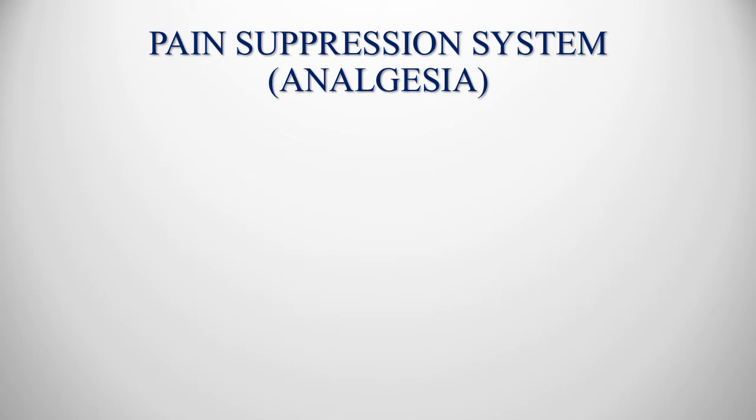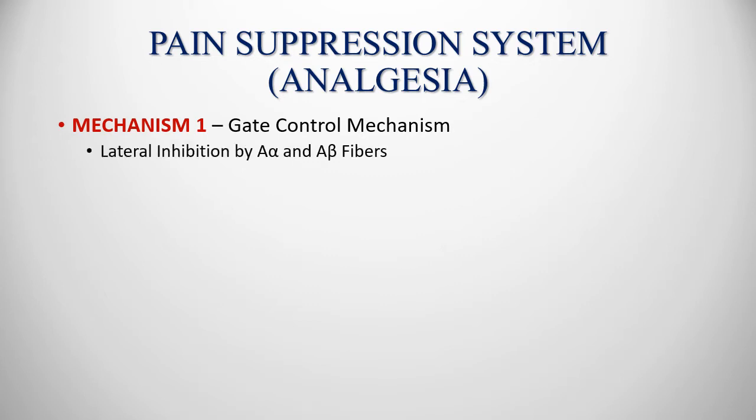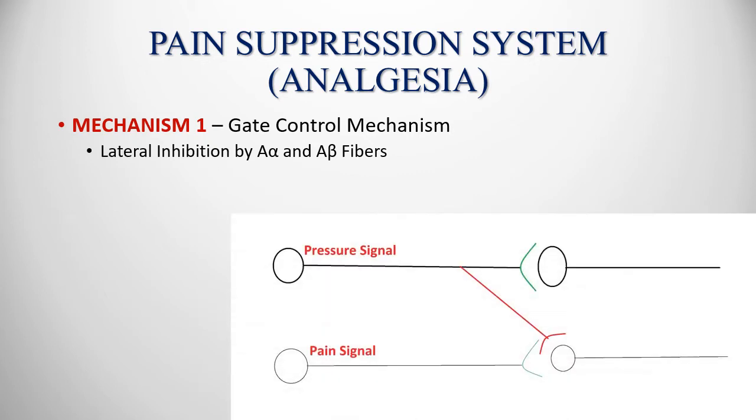Now let's understand both these mechanisms one by one. First of all, the first mechanism, that is the gate control mechanism, that is because of the lateral inhibition by the A alpha and A beta fibers. These A alpha and A beta fibers are slightly thicker than the A delta fibers or C fibers, which transmit pain. So the fibers which are transmitting pain are A delta or C fibers, which are thinner, and A alpha and beta fibers are slightly thicker. Let's understand this by the figure.